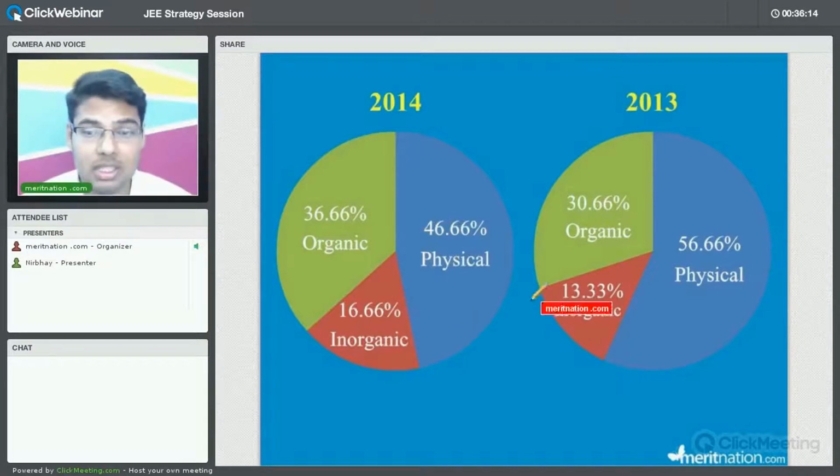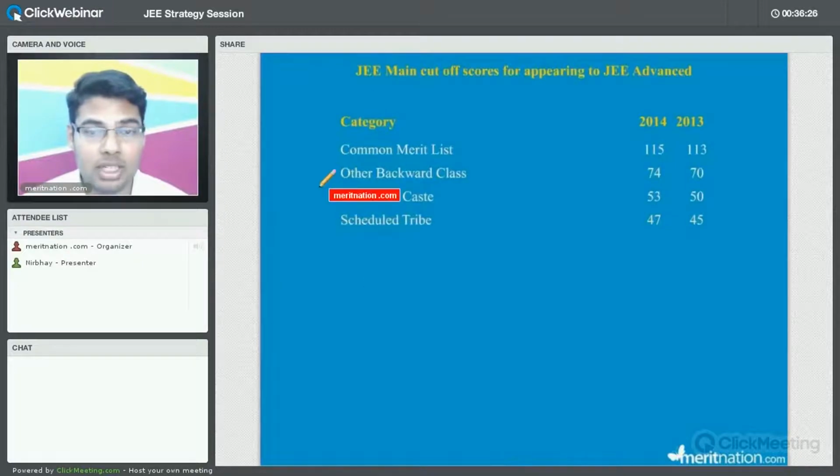In organic it is 16.66% in 2014, and in 2013 it is just 13.33%. So this is how we'll have to set the goal. This is how we have to prioritize. So now most of the students were curious about the cutoffs also. So let us try to see the cutoffs as well.